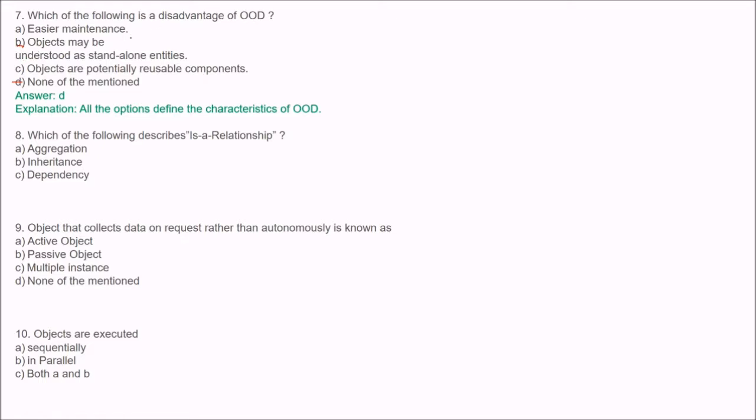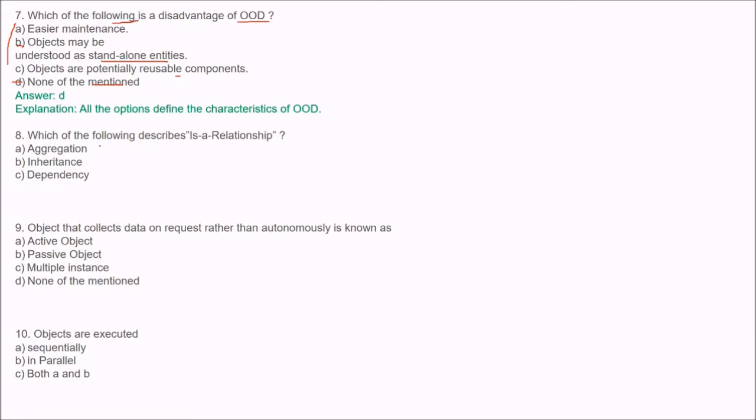First is easier maintenance. In object-oriented design, reusability is good. You can maintain it. Objects can be understood as standalone entities because they are taken out from real-world entities only. Then objects are potentially reusable. So maintenance, reusability, and understandability as a standalone entity. All the options from A to C define the characteristics of OOD. So none of the mentioned will be the answer.